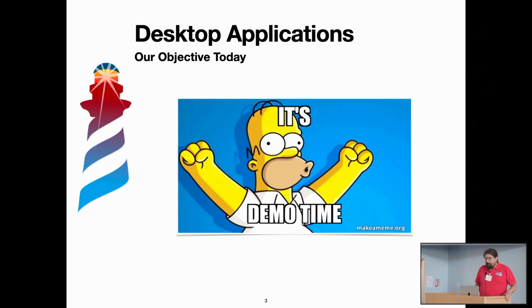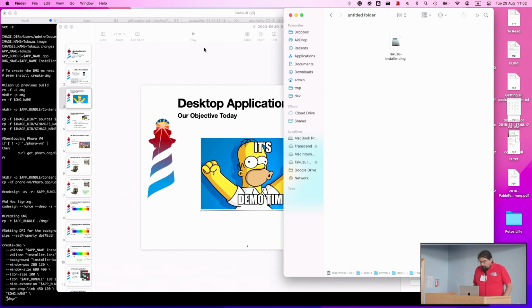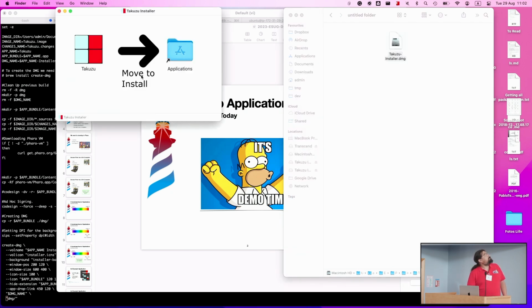Well, here we are going to talk about desktop applications. So let's do a little demo, of what we want to show, what we want to have. Let's start. I have downloaded my application. It's a little boom. My application, it's an installer. So if I open it, everybody that is familiar with using OS X knows how this is normal. So I will just install my application.